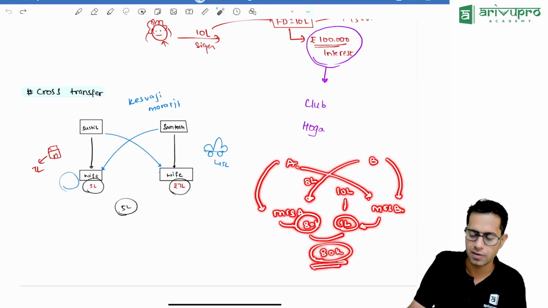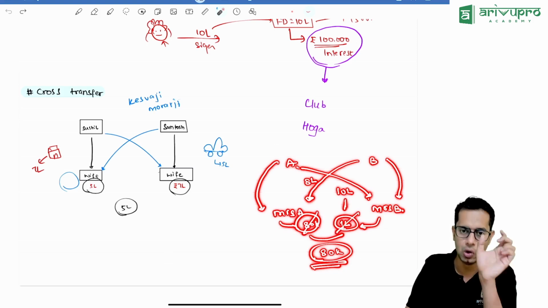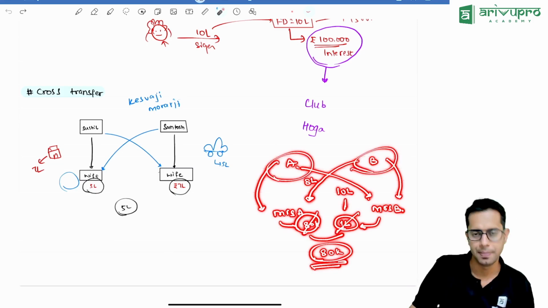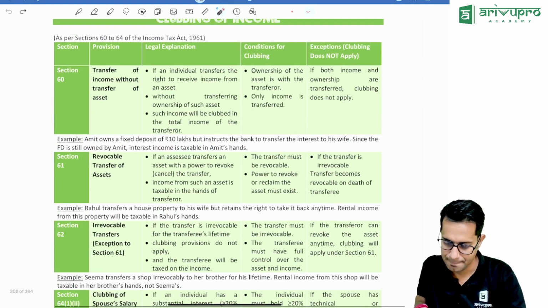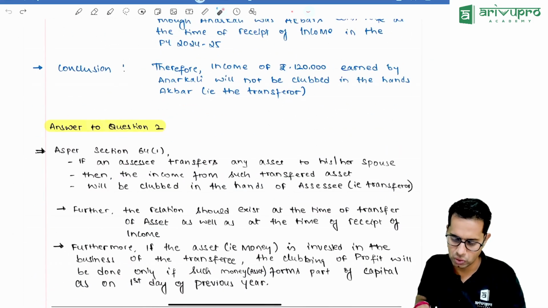80,000 rupees worth of income will be clubbed. Meaning, whatever is the common income, however much is the lowest income, that income will be clubbed in the hands of Mr. A and Mr. B. This is called cross transfer. So there is this chart revision. You can just go through it.